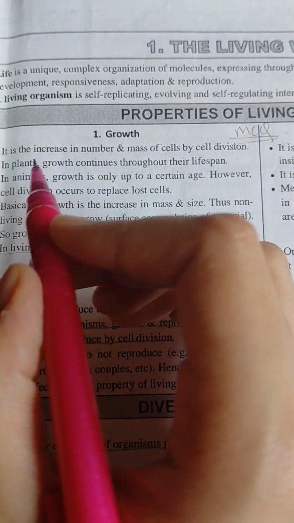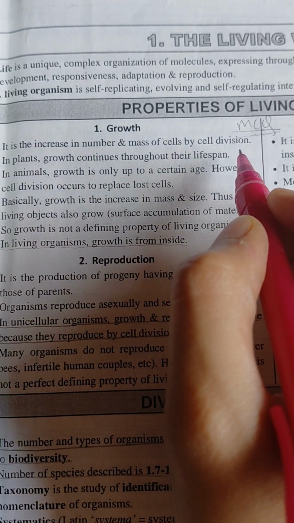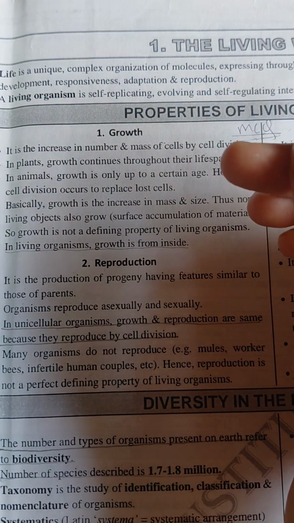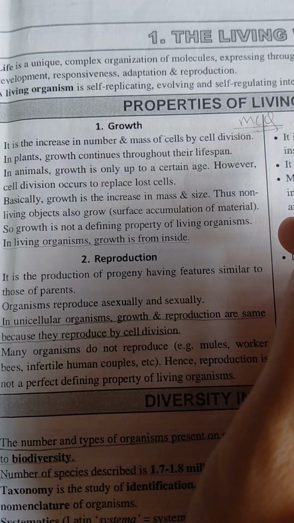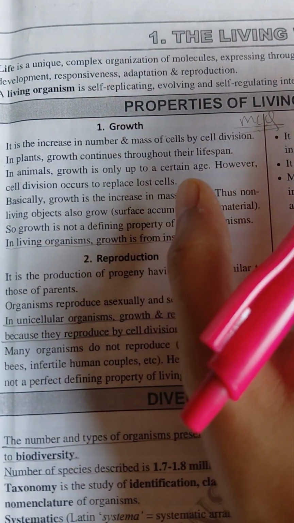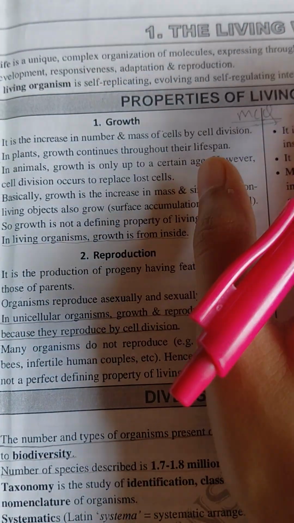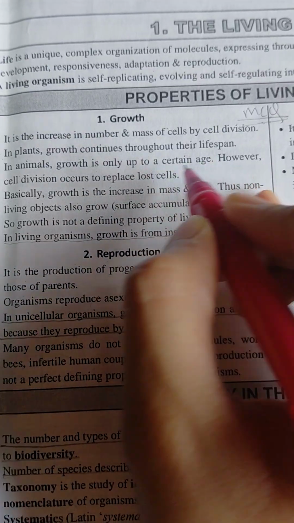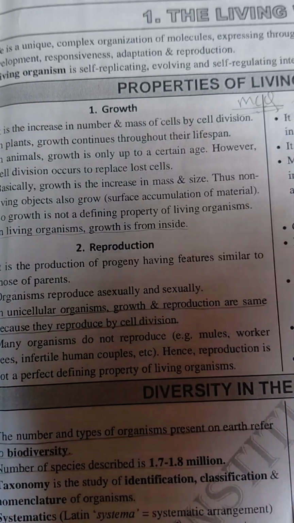So, growth. It is the increase in number and mass of cells by cell division. It means the growth in the form of living thing. In plants, growth continues throughout their lifespan. So the plant can grow for its lifetime. There is no gap, or I can say there is no end of growing. In animals, growth is only up to a certain age. However, cell division occurs to replace lost cells.